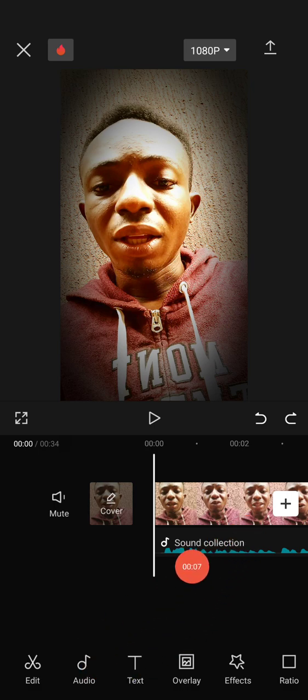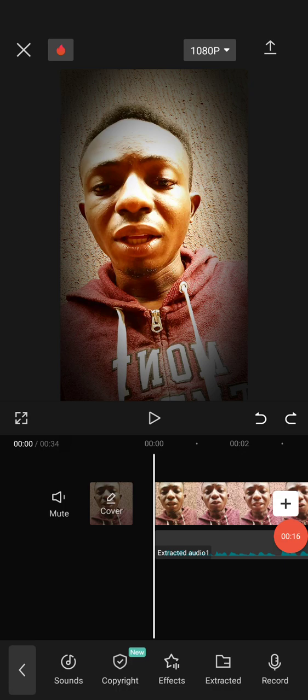So for audio, if you want to add any audio to your video, maybe you want a video to play in the background, you can click on this audio, right? You can select sounds available, or you can add your record, just like I stated earlier. You can add a voice over to a video. So you can just click on it and you proceed.